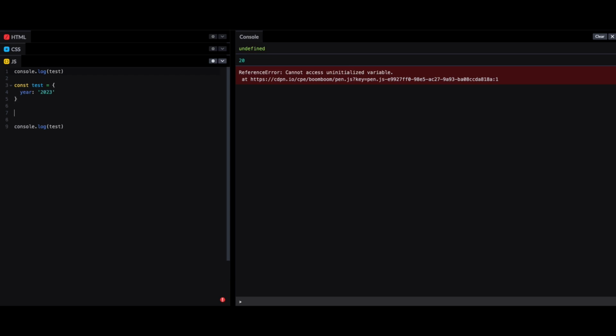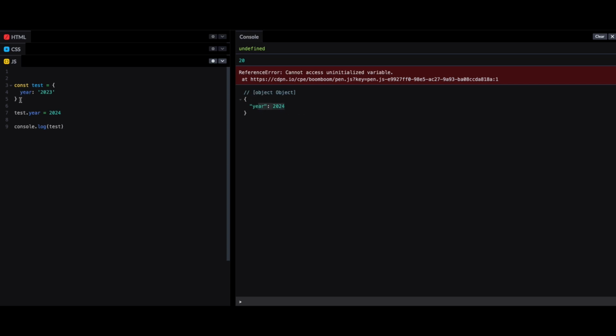Let's remove the top one. Right now I can change test.year equal to 2024. This will change the value of year.